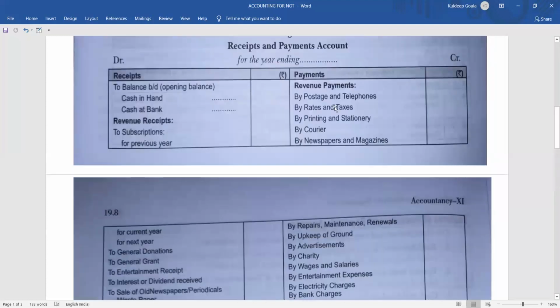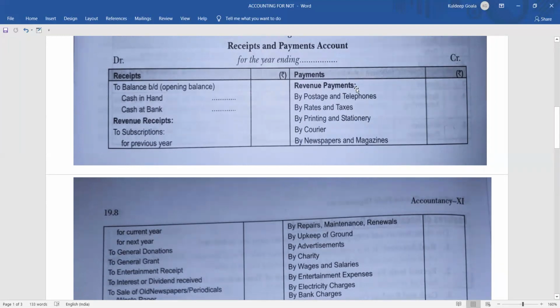Then coming to the payment side. As I already told you, many times it may happen that the balance has been given as overdraft. So if it is overdraft, it will be starting with by balance brought down. In the bracket, you will mention bank overdraft. But if it is not there, then it will be starting with cash in hand or cash at bank. It may be both cash in hand and cash at bank, or it might be any one.